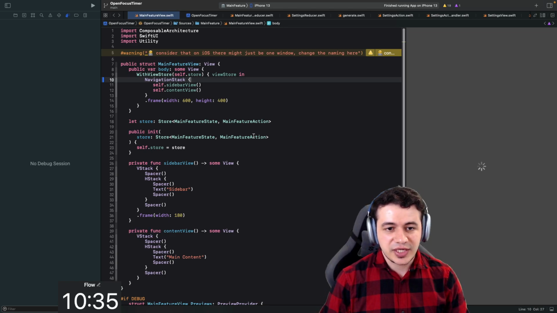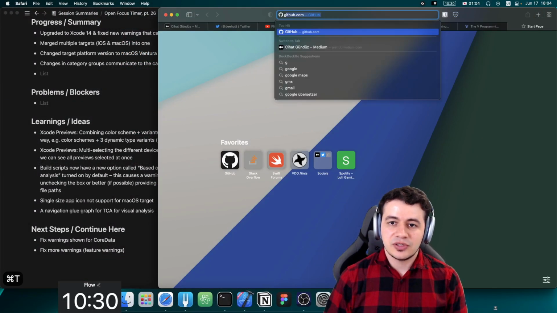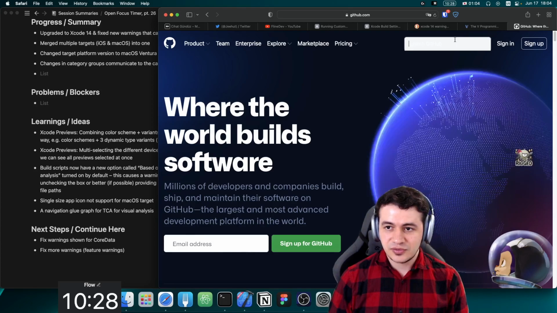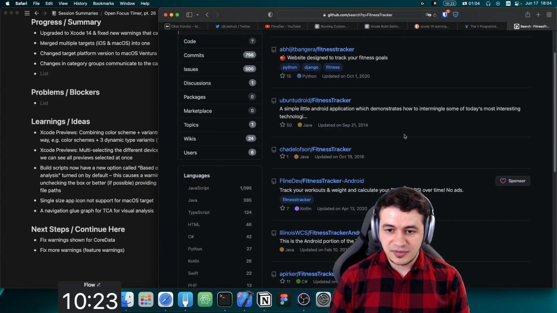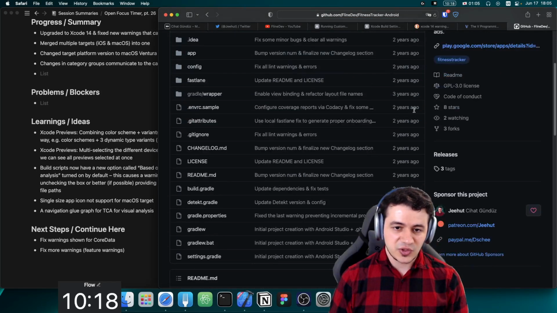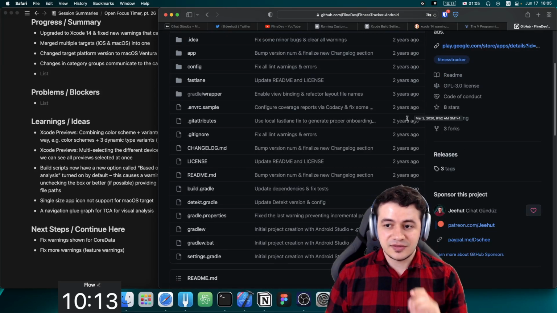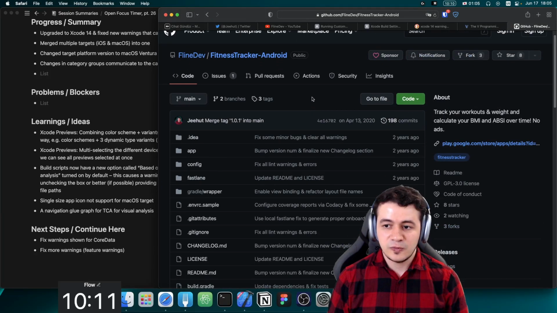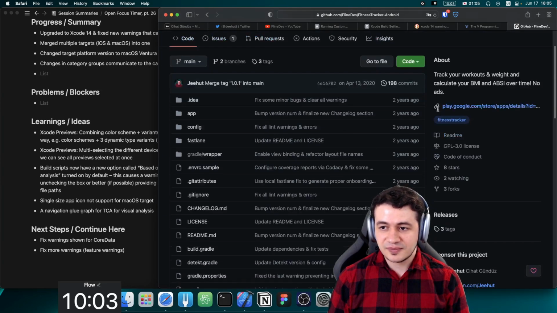I also started doing Android development, and you can find the only project I have fully done on GitHub. It's called Fitness Tracker. So if you just search for Fitness Tracker, you should be able to find my open source app. Here it is, Fitness Tracker Android. I wrote this app 2 or 3 years ago because I started doing Android development. I really want to learn it, so I wanted to write an app, and it's also on the Play Store. You can check that out. It's written in Kotlin, and Jetpack Compose wasn't around back then though, so I used Room and things like that, and tried to basically write a best practice app there.